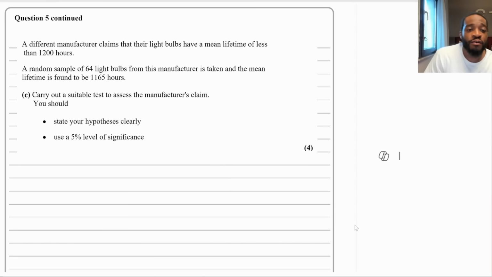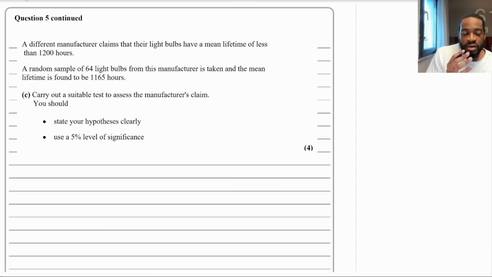All right, so part C says a different manufacturer claims that their light bulbs have a mean lifetime of less than 1,200 hours, right? A random sample of 64 light bulbs from this manufacturer is taken and the mean lifetime is found to be 1,165 hours. Part C says carry out a suitable test to assess the manufacturer's claim. You should state your hypotheses clearly, use a 5% level of significance.